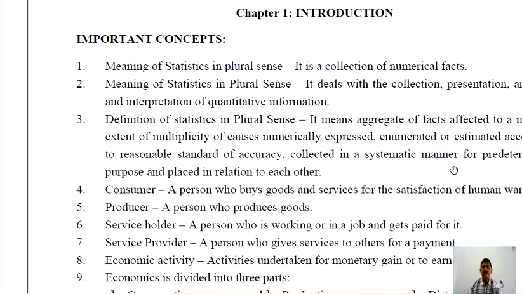But if it is stated that there are 20 students in Commerce, 30 students in Science, 40 students in Arts, it is statistics, because this whole information is not only quantitative but also comparable, and we are able to draw some meaningful conclusion from it. On the basis of this information we can simply state that the number of students in Science, Commerce and Arts groups is different.